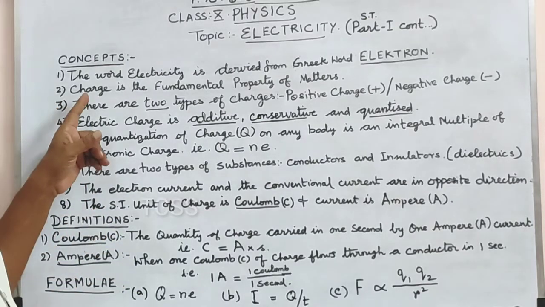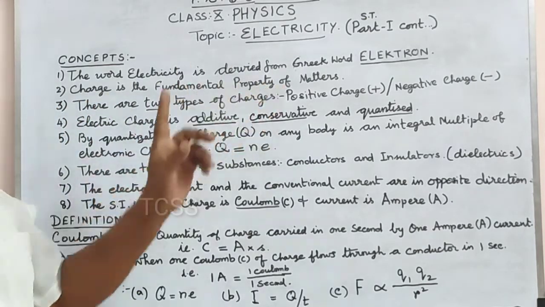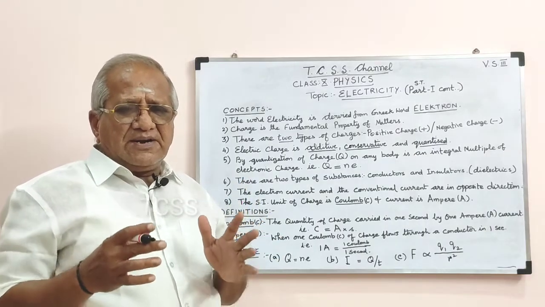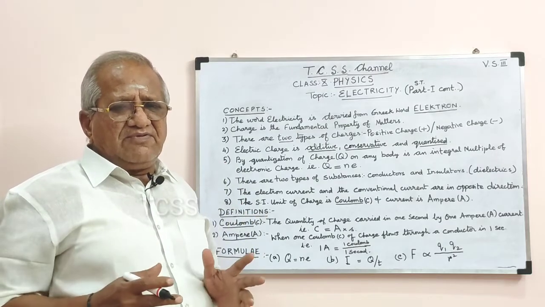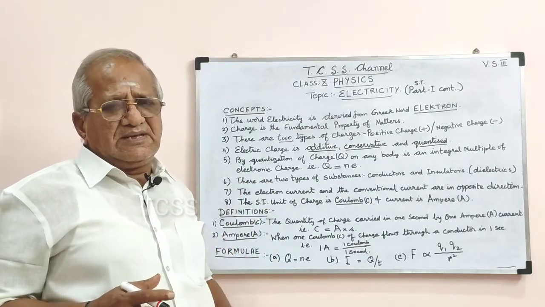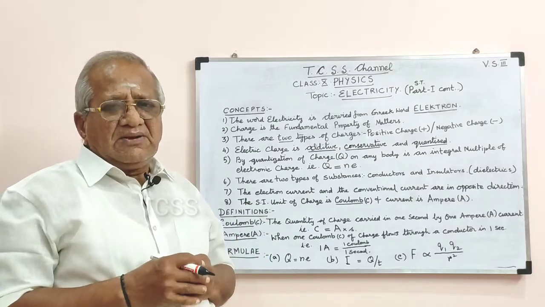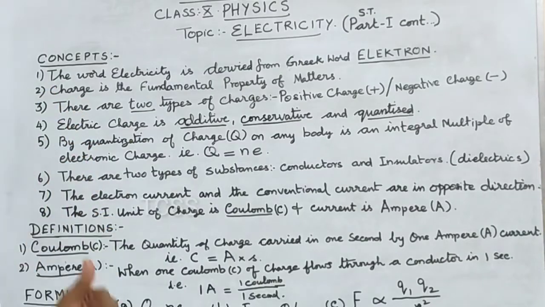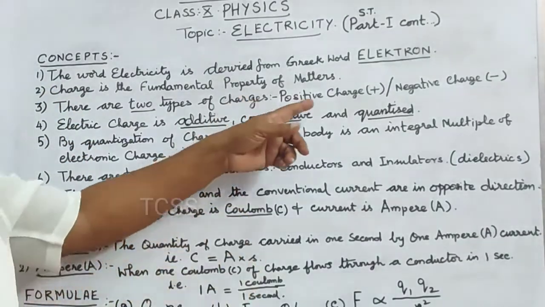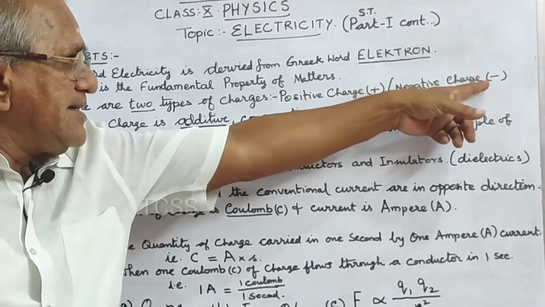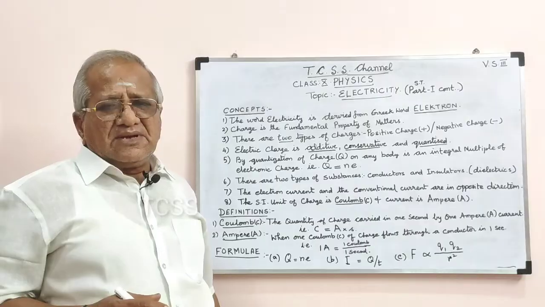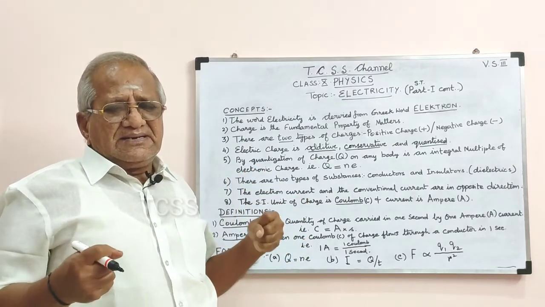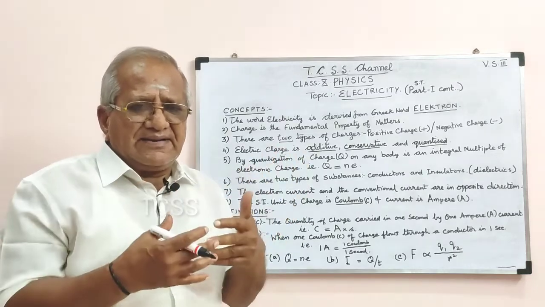The second concept is the charge is the fundamental property of matter. You know how the mass is the fundamental property of matter. In the same way, the electric charge is also the fundamental property of matter. Third one, there are 2 types of charges. One is positive charge and another is negative charge. You know that like charges repel each other and unlike charges attract each other.